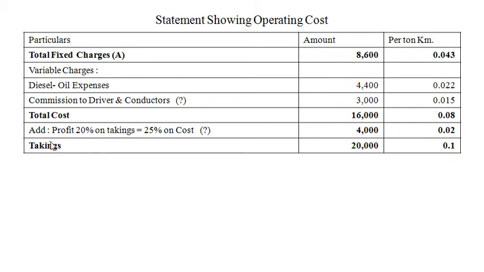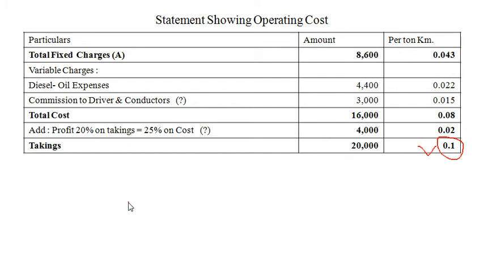Now we will add profit. Profit as per our calculation is 4,000, already we have done 4,000. So 4,000 divided by 2 lakh, that is 0.02, and finally we get takings rupees 20,000, and per passenger kilometer it is 0.10, that is 10 paise. That's all.